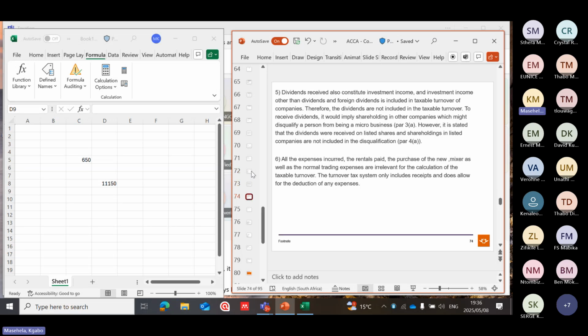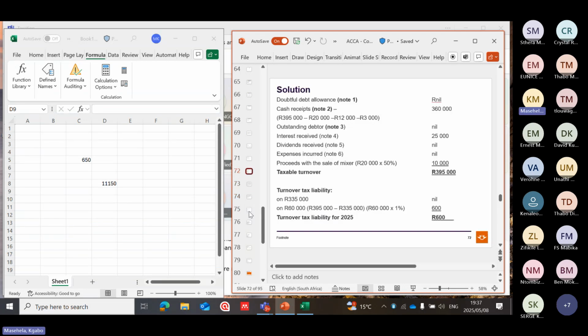It says dividends received also constitute investment income, and investment income other than dividends and foreign dividends is included in the taxable turnover of companies. Therefore, the dividends are not included in the taxable turnover. That's why we say it is nil.